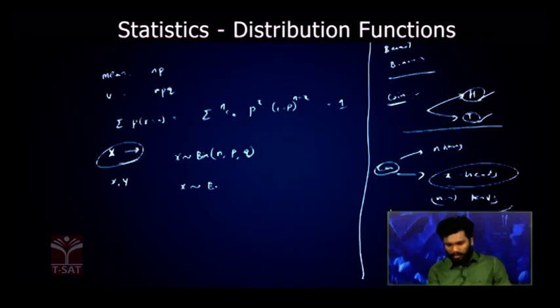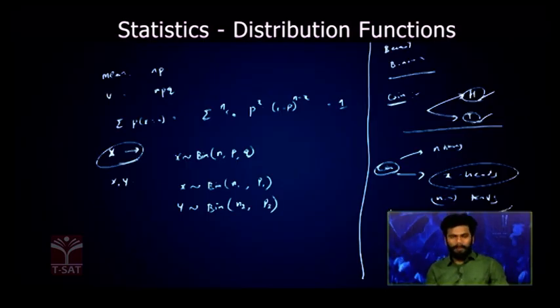X is following binomial distribution with n1, p1, and Y is also following binomial distribution with n2, p2. Basically we represent only n and p, we don't include q here. Now X plus Y, when you add two random variables, check out here, it won't follow binomial distribution unless there is one condition.